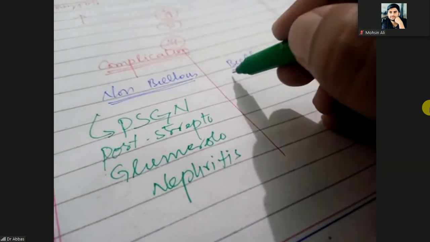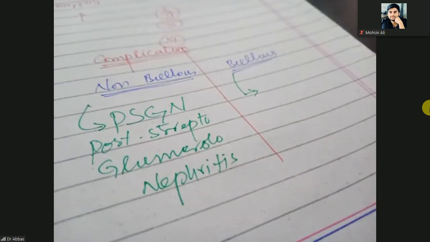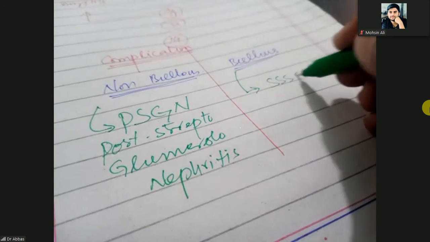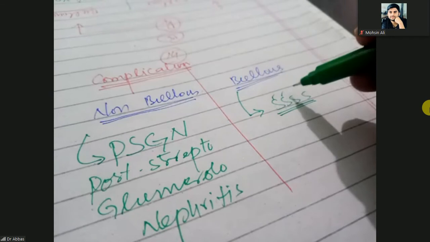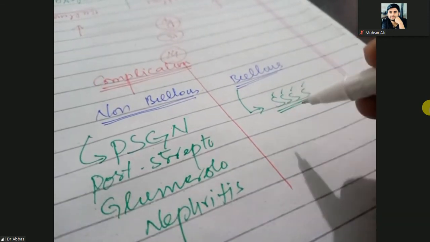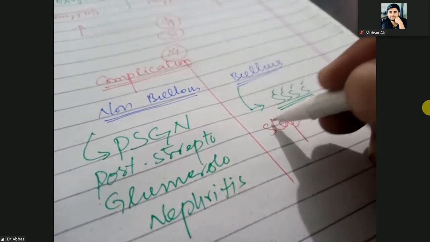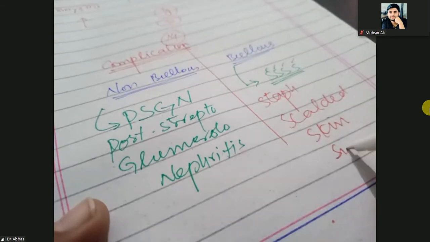When you do not treat bullous impetigo, it will lead to SSSS, tetra S, 1, 2, 3, 4. S means staphylococcus, because it is caused by staphylococcus: staphylococcal scalded skin syndrome.